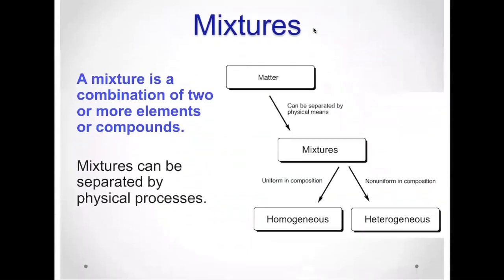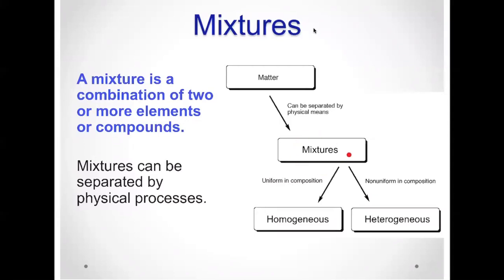Right, the next category: remember matter was separated into pure substances and mixtures. So we'll go on to a mixture. A mixture is a combination of two or more elements or compounds. And mixtures can be separated by physical processes, by physical means.